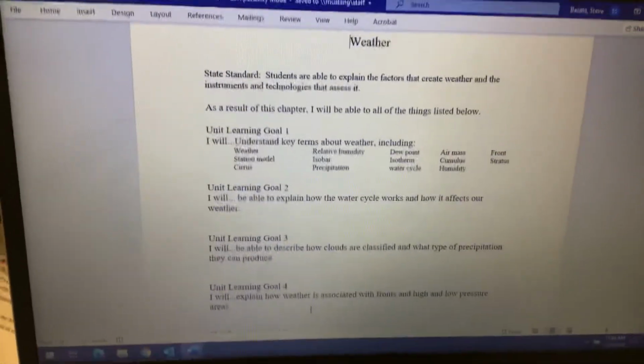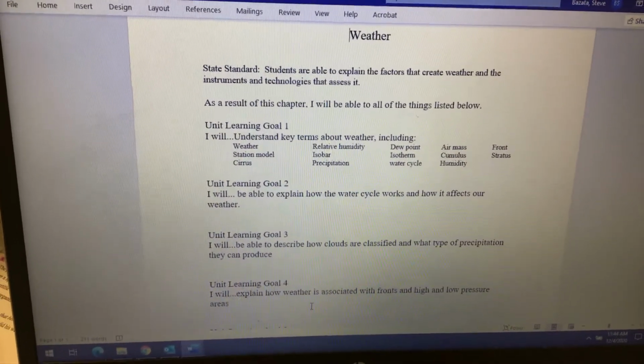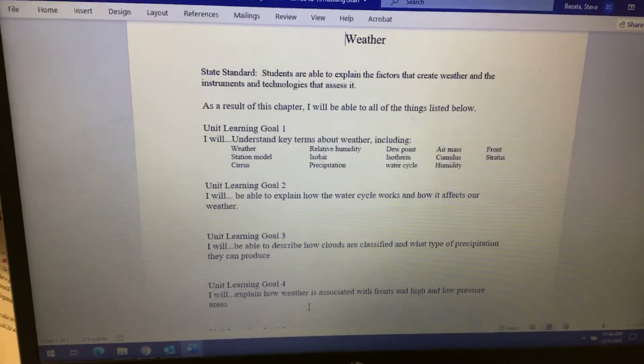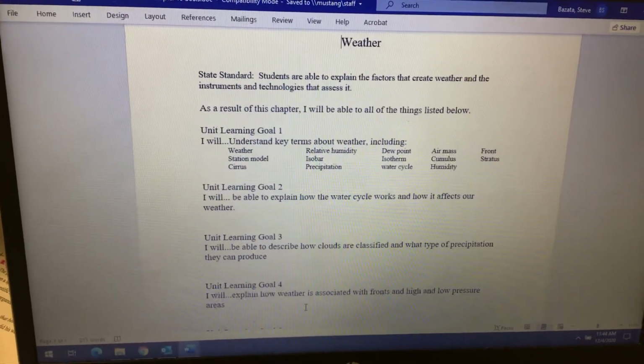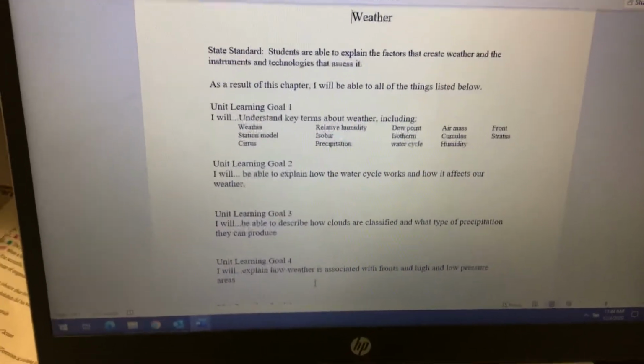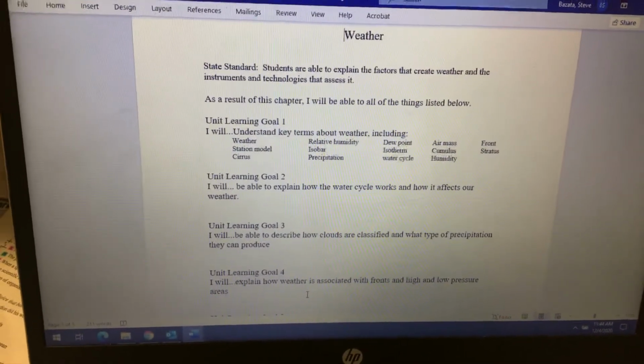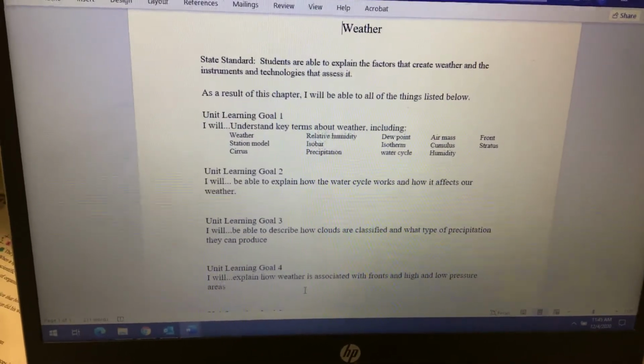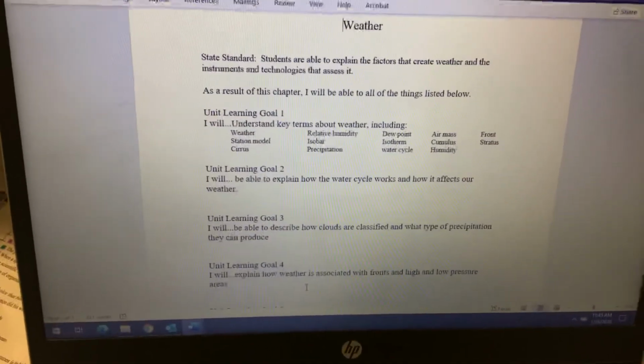This chapter is going to be weather. It goes hand in hand with atmosphere. So a lot of the things that we talked about with atmosphere are going to come into play here. So some terms here. With goal number 1, understand the following terms: what weather is, the difference between weather and